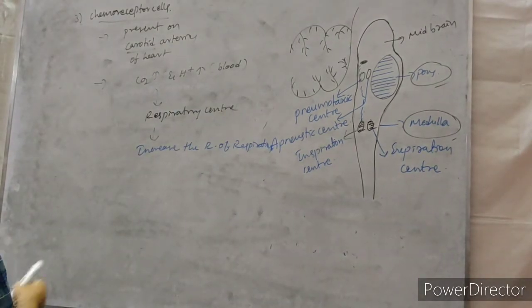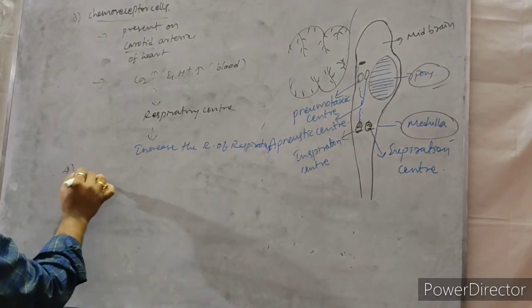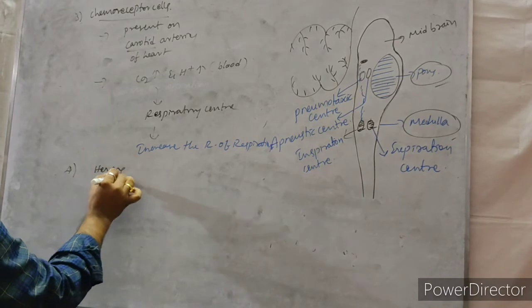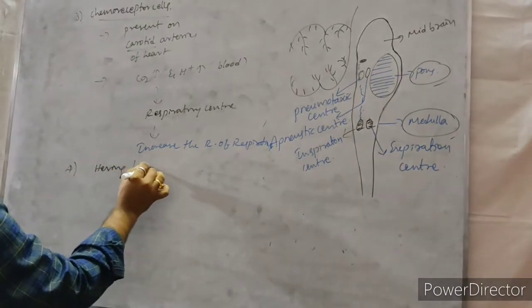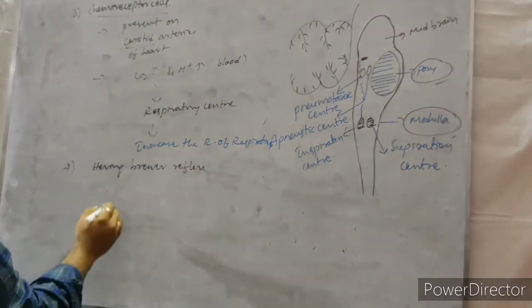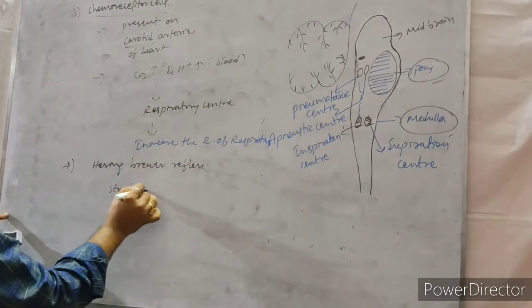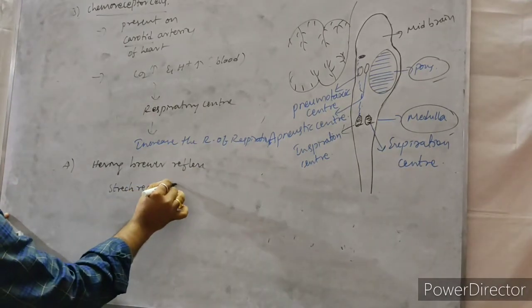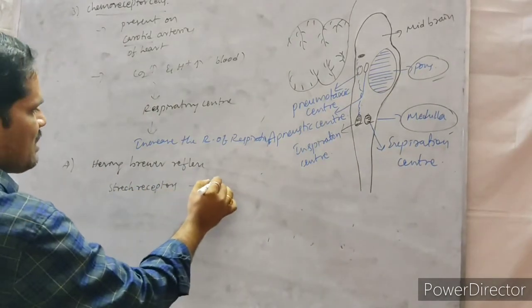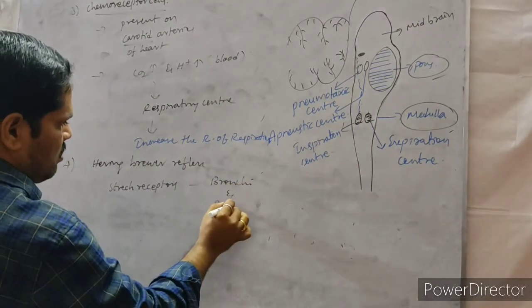The next one, the Hering-Breuer reflex. Here, the stretch receptors are present in the bronchi and bronchioles.